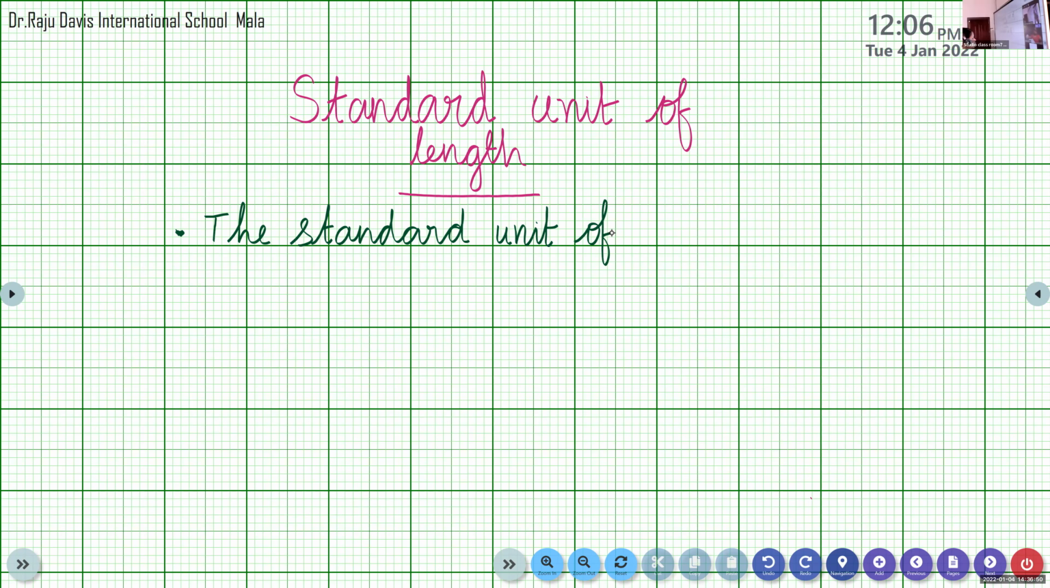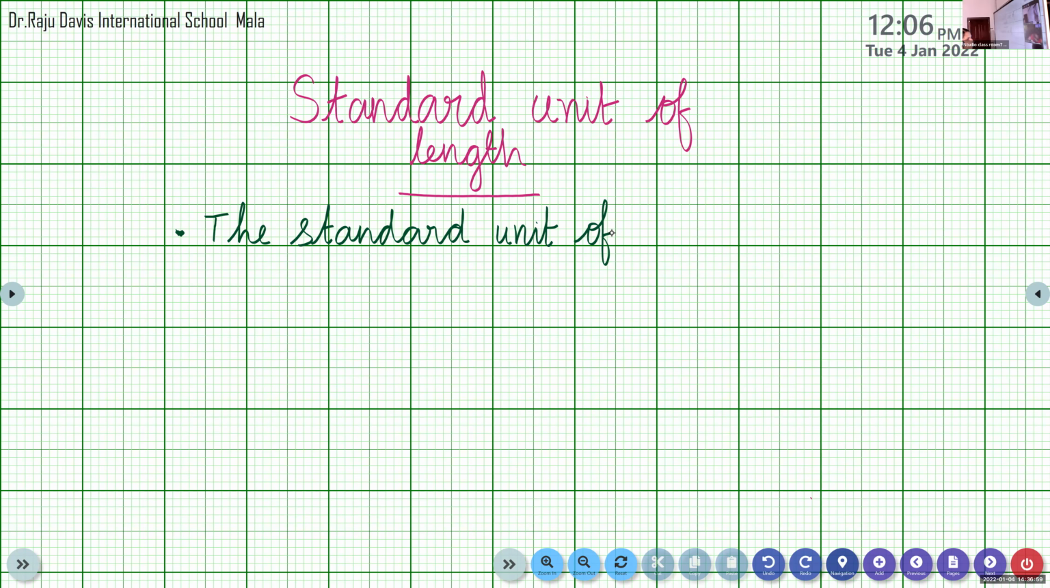Ma'am, I cannot see the board. If you can't see the board, Abhinav, it may be the network issue. I will send the notes in the group, Abhinav.